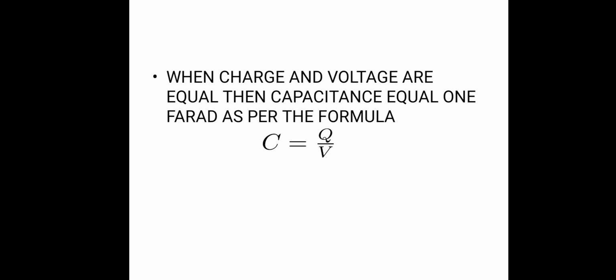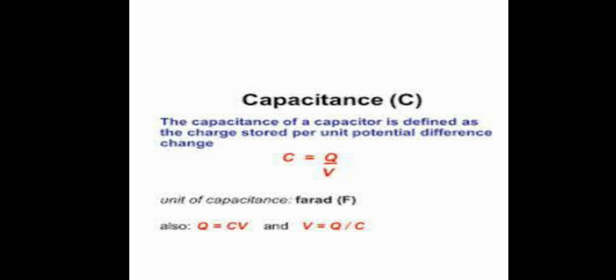When the charge and the voltage are equal, then the capacitance equals 1 farad, as per the formula C is equal to Q by V. Define capacitance. The capacitance of the capacitor is defined as the charge stored per unit potential difference change. C is equal to Q by V. The unit of capacitance is farad, F, and also Q is equal to CV and V is equal to Q by C.